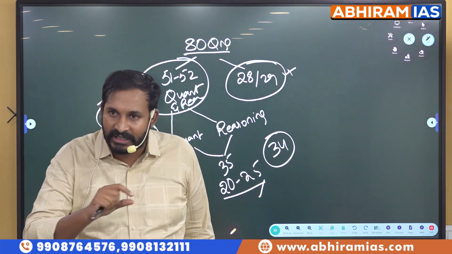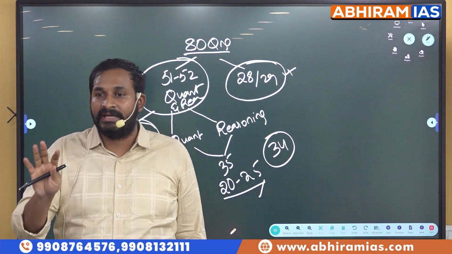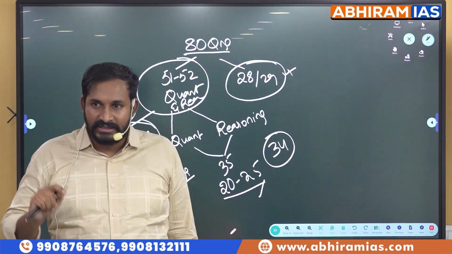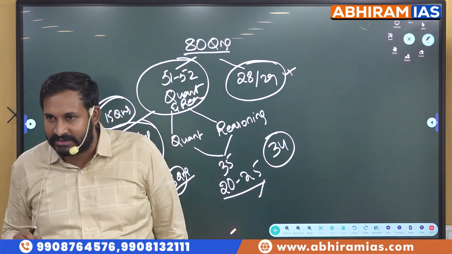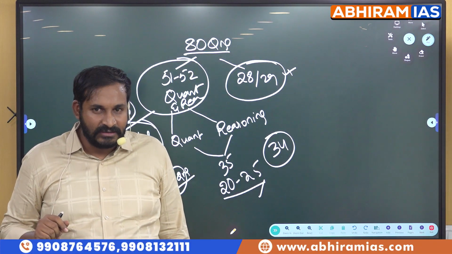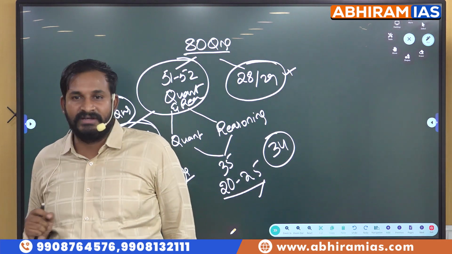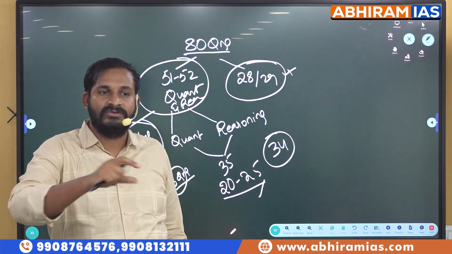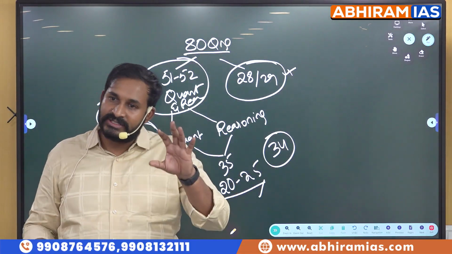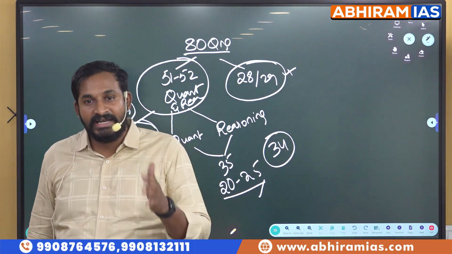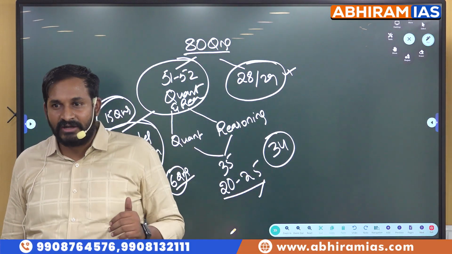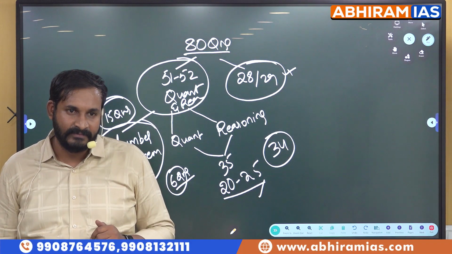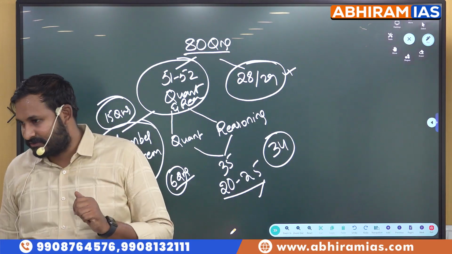When I try to get the answer for the first time, it may take me 20 or 25 minutes. But after once getting the answer, to explain to you, it will take just 2 minutes. Is it correct or not? So, getting that idea is very difficult. That is the point here. After one person explains that this is this and so, yes, you will get the answer in 2 minutes. But in reality, when you sit in the examination hall, definitely it will take 20 to 25 minutes. So that is the reason, students.